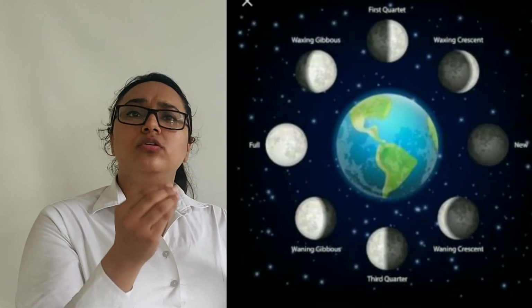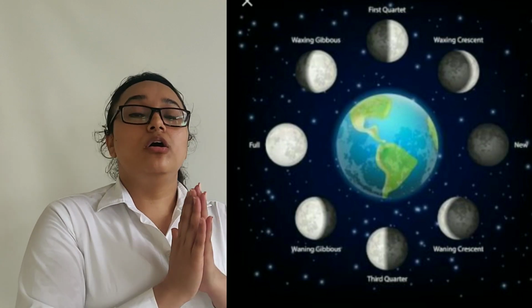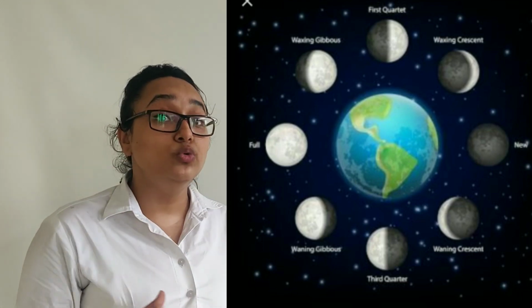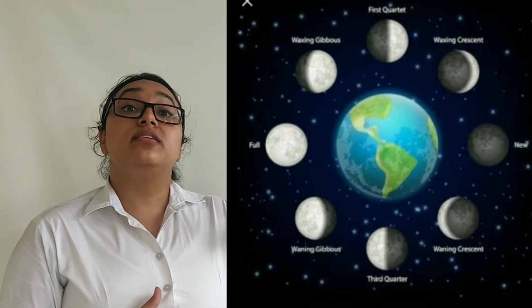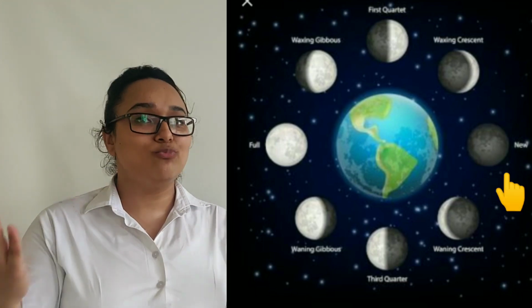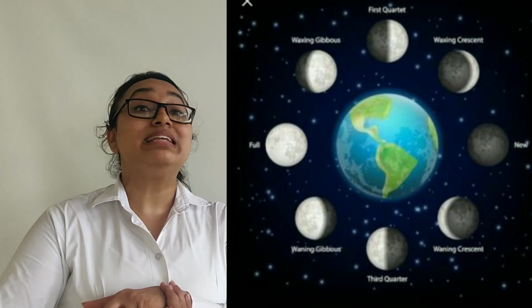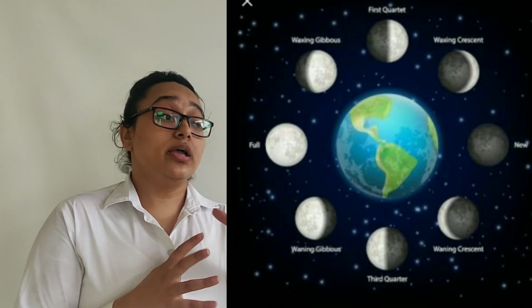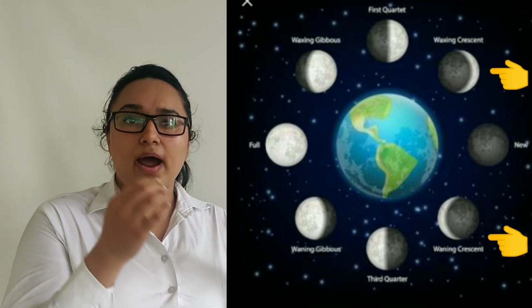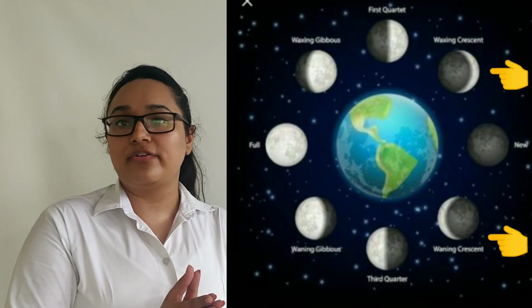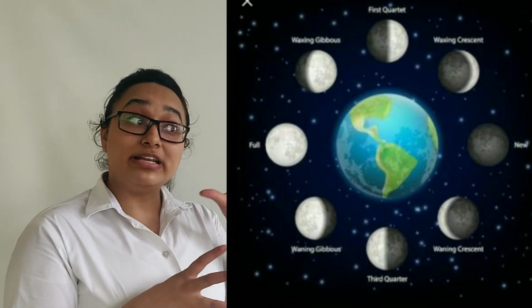First, there is the phase where a very small portion of the moon faces the earth, but we are not able to see most of the moon because that part is not receiving the rays or the light from the sun. That phase of the moon is called the new moon. Then we have the crescent moon. What happens in the crescent moon? In the crescent moon, a very small portion of the moon is exposed to the sun rays, and in that way we get the shape of a crescent moon.